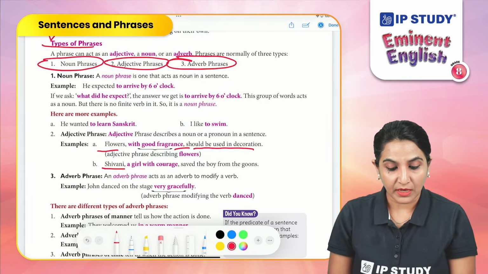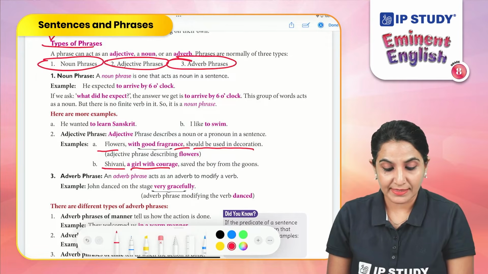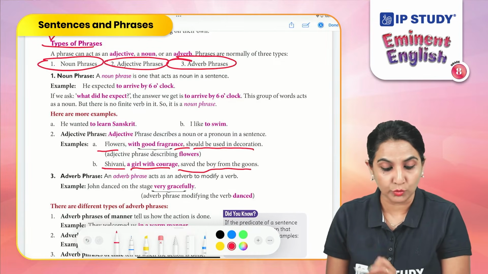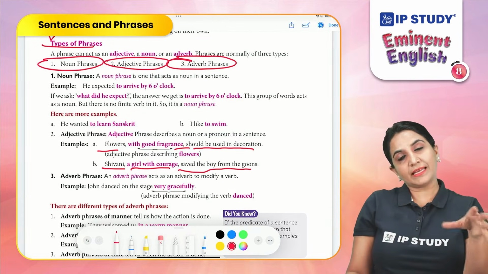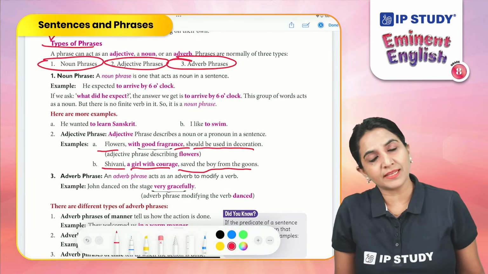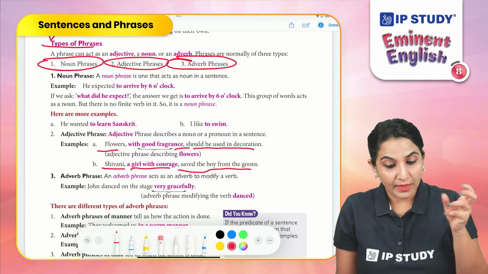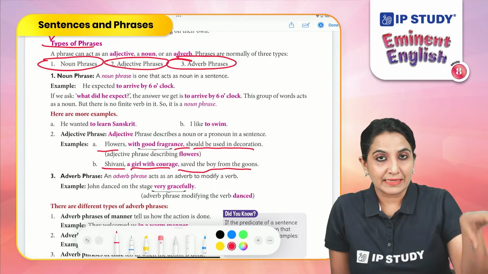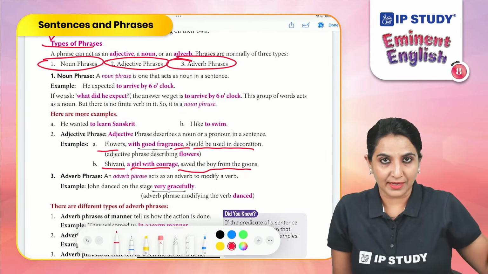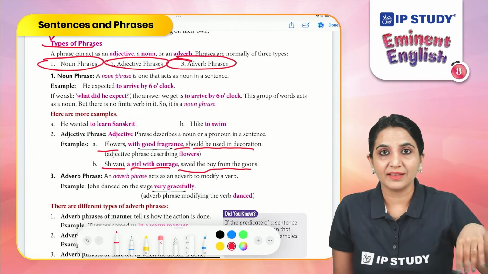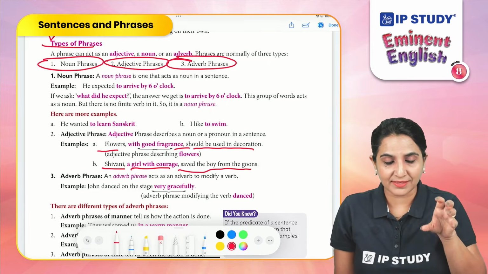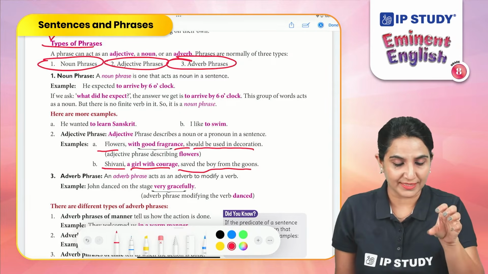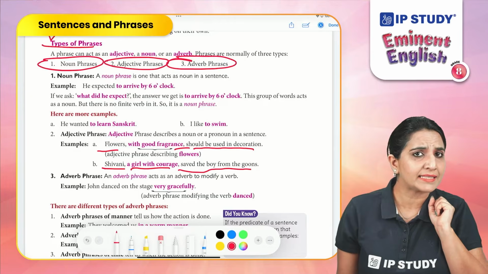Shivani, a girl with courage, saved the boy from the goons. Now here Shivani is the subject of the sentence whom we are talking about. A girl with courage. This is describing a noun. This is describing the subject. Hence, this is called an adjective phrase. Now let's study the next type.